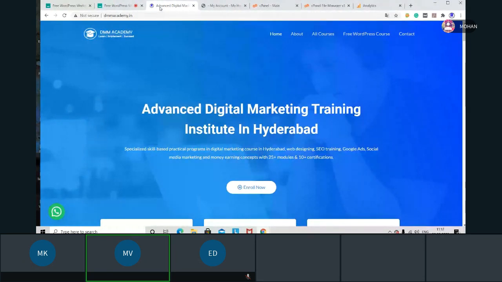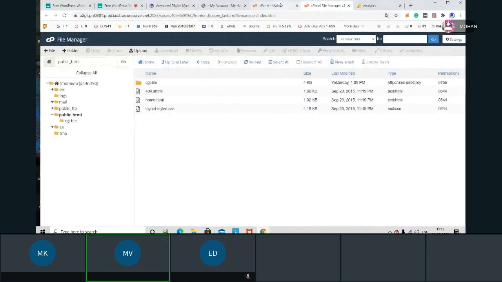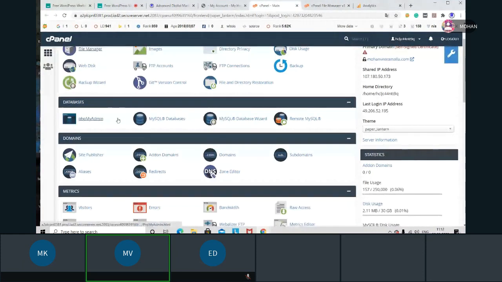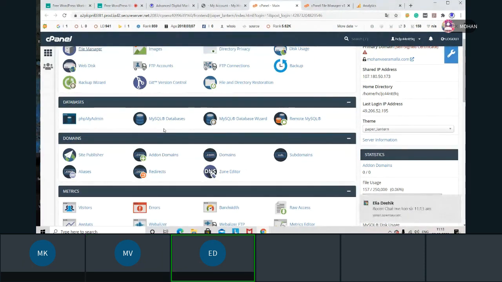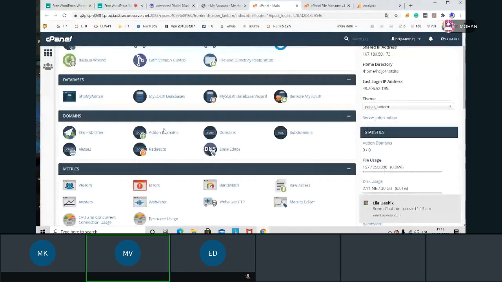Now I want to make a backup. In that kind of situation, I have to have this particular database, then only I can do the backup. If you are missing this database, why? Because you'll have two kinds of files when you're taking a backup. One will be the database, one will be the normal files. If you're missing the database, that means you are missing your complete website data. Okay, got it. How to take a backup, all this we'll learn. No coding part, only analytical thing. Try to analyze the things. Okay, sir. Yeah.